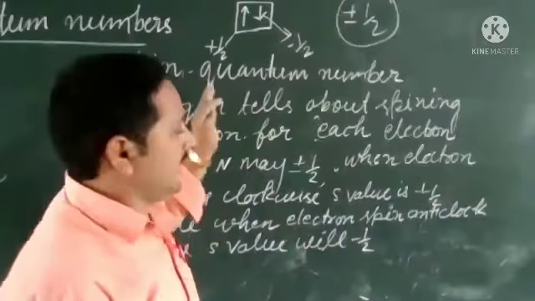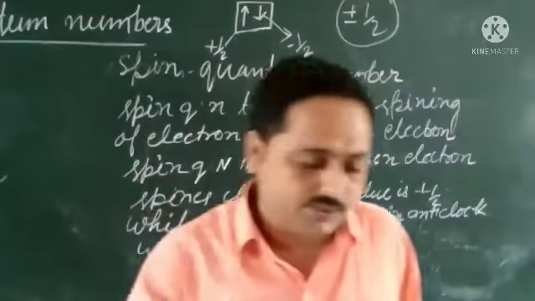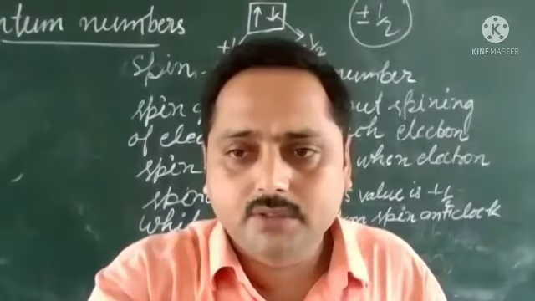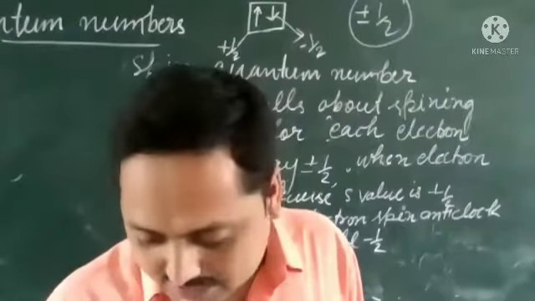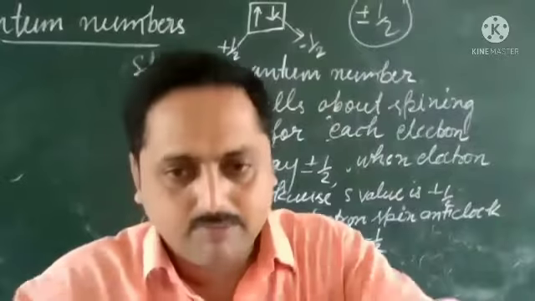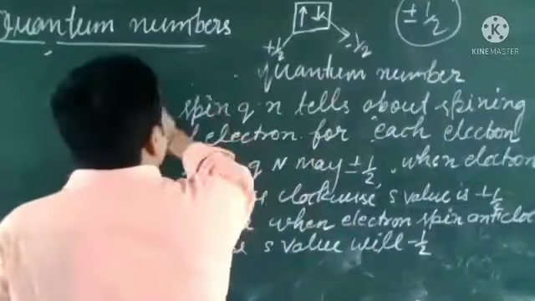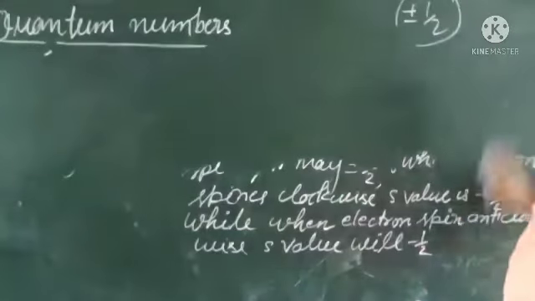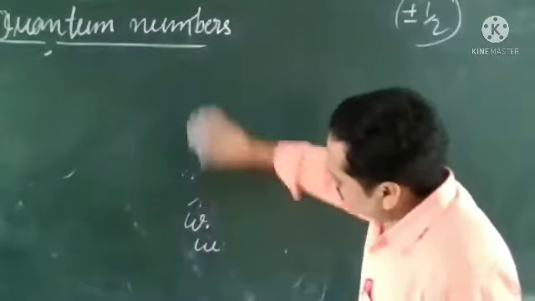So here we have discussed our quantum numbers, and we are going to solve some examples related to this. So all of you understood this? Students? Yes, sir. Now it is clear? Yes, sir. So I will take some examples here, so I think that will be clearer for you. Let me write one summarized rule. First all of you note it, then we will solve some numericals based on this. Let me write the rules here.